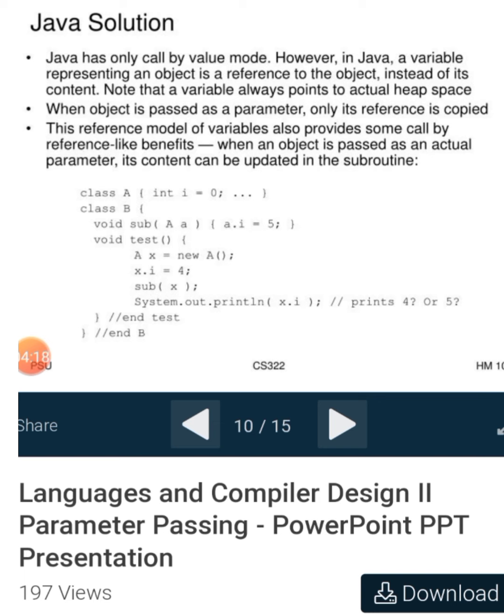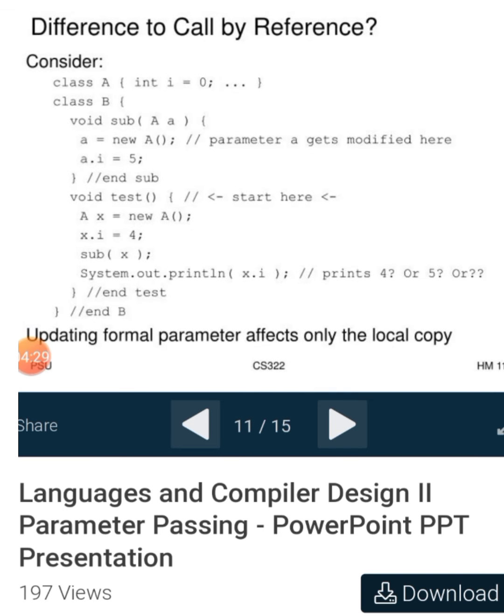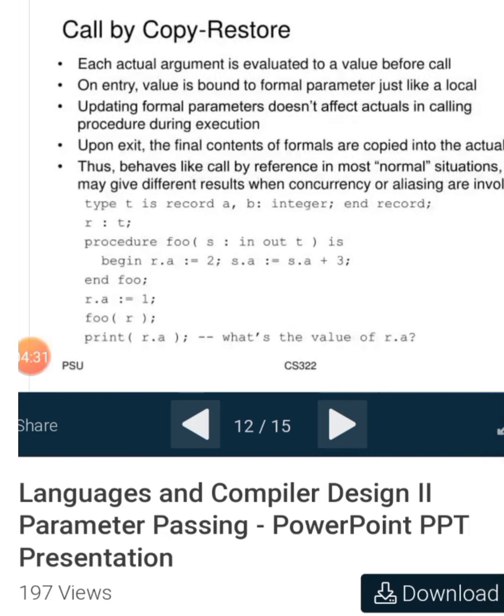This reference model of variables also provides some call by reference-like benefits. When an object is passed as an actual parameter, its content can be updated in the subroutine. Difference to call by reference.